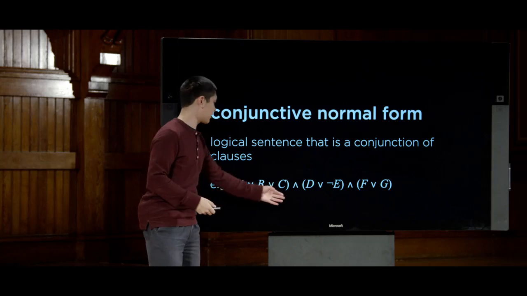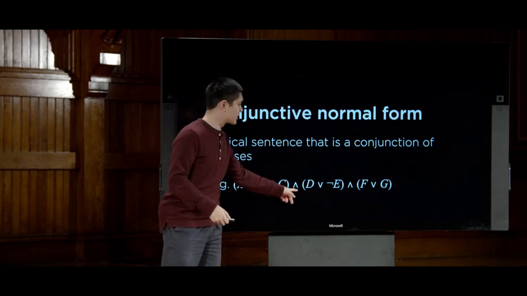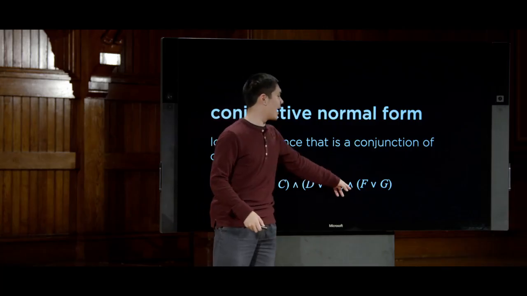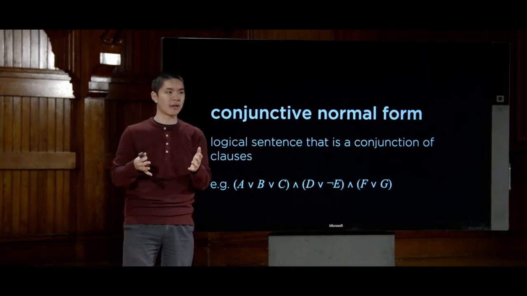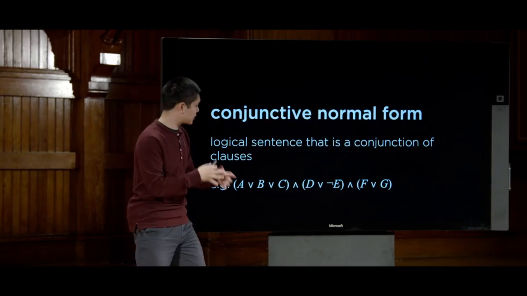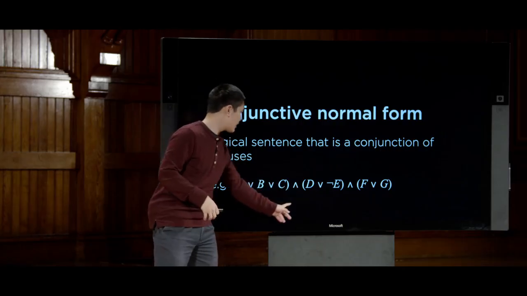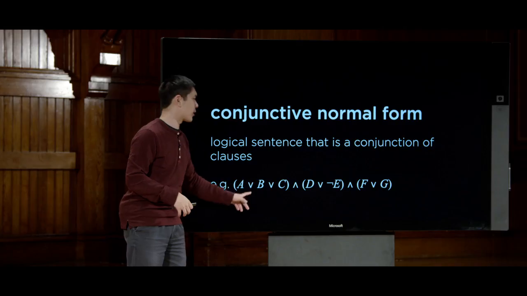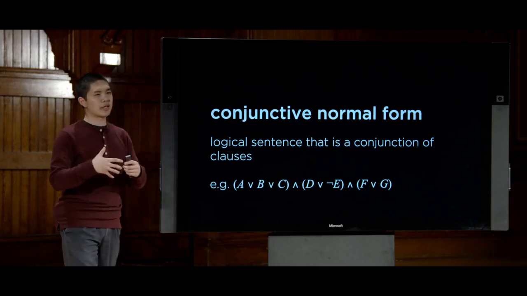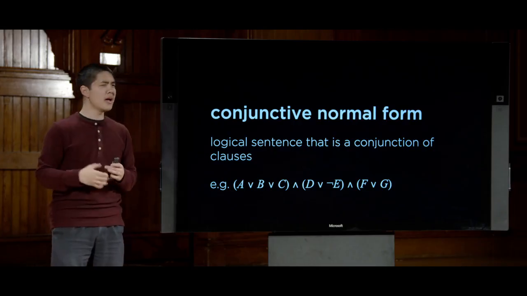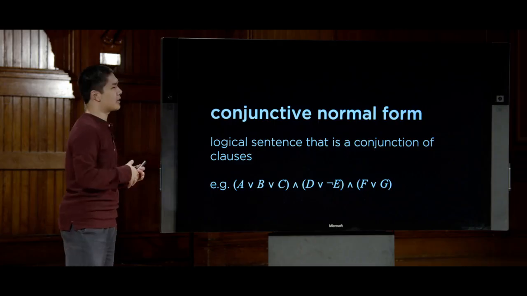So something like this, A or B or C, and D or not E, and F or G. Everything in parentheses is one clause. All of the clauses are connected to each other using an and, and everything in the clause is separated using an or. And this is just a standard form that we can translate a logical sentence into that just makes it easy to work with and easy to manipulate.